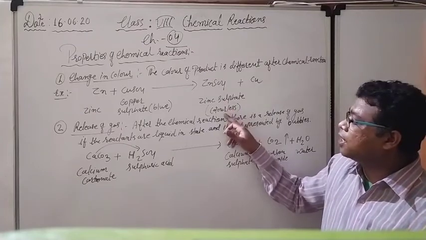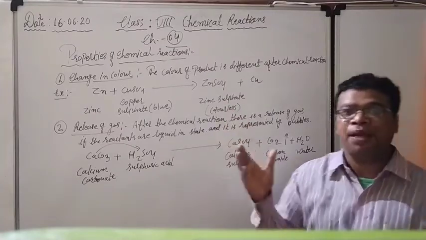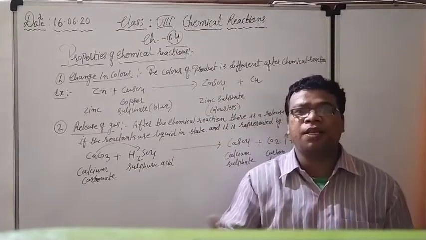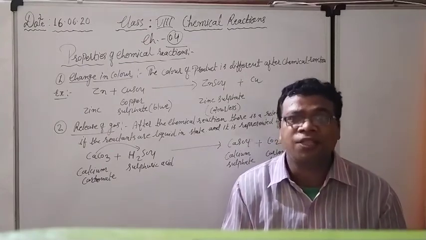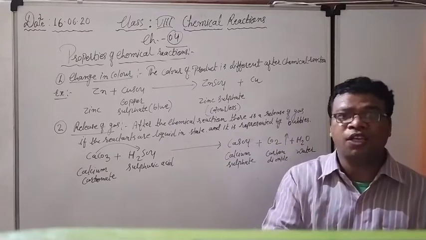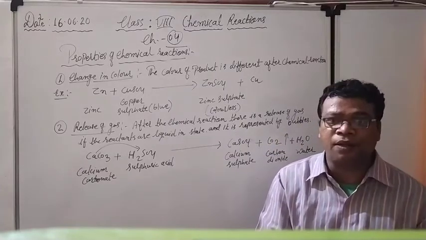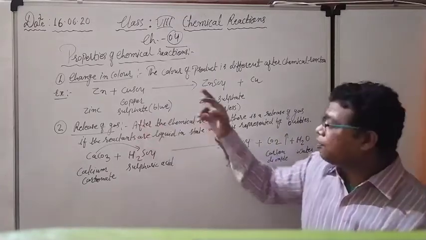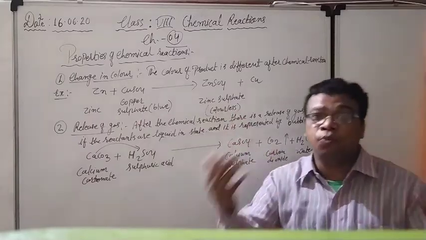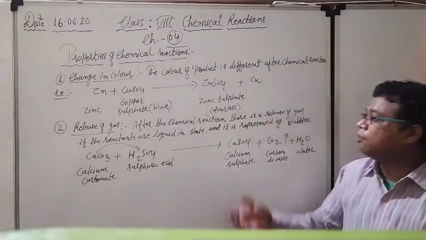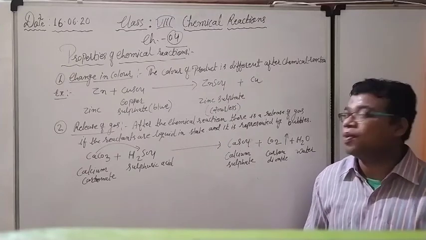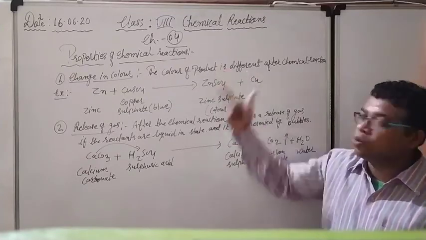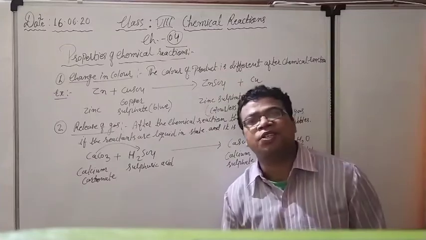और इसका कलर कैसा है, कलरलेस, मतलब पहले ब्लू कलर का था और after the chemical reaction it is changing into the colorless solution. Why is there a colorless solution? Because initially it was CuSO4, copper sulfate, that is the blue color, and after the chemical reaction the new product is going to be formed. And what is the name of the new product? That is the zinc sulfate, and the color of the zinc sulfate, it is always colorless. So that shows that some kind of chemical reaction has happened.